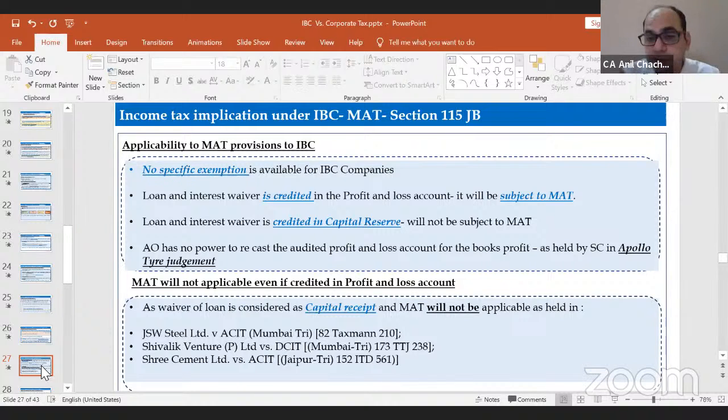Still, there are some other judgments which specifically held that waiver of loan is of a capital nature. Although you have taken it into profit and loss, we will not charge the tax under the MAT procedure under 115JB, like the JSW by Mumbai Tribunal, Shivalik Ventures, and Shree Cement. So the tribunal has given a judgment in favor of the assessee because the nature of the loan was capital and you got the waiver from your lender and it is parked under your profit and loss, but it is of capital nature. So that will not be included under the book profit part.